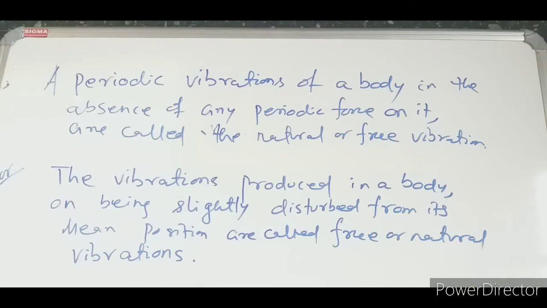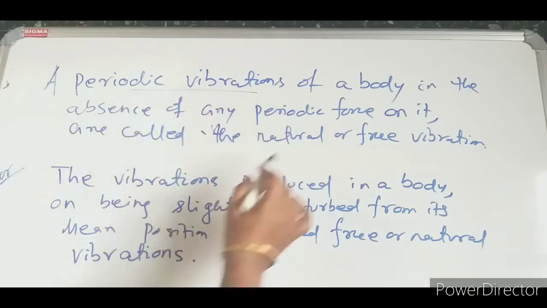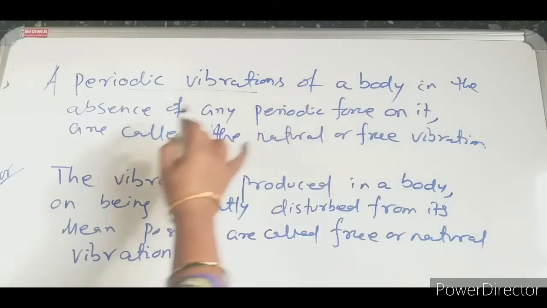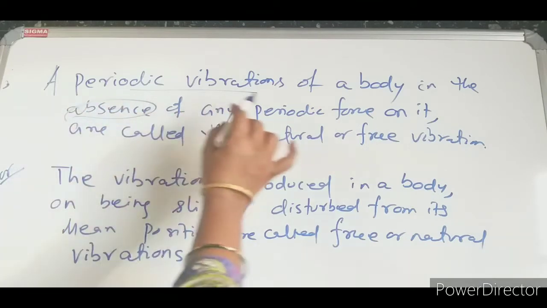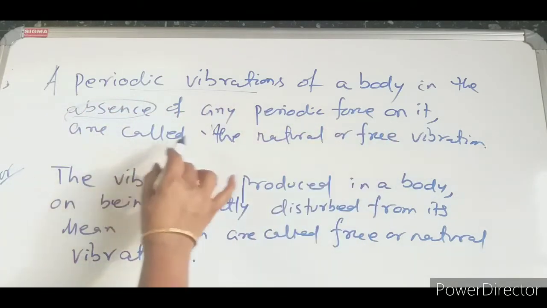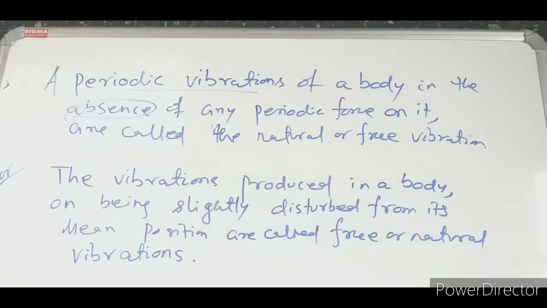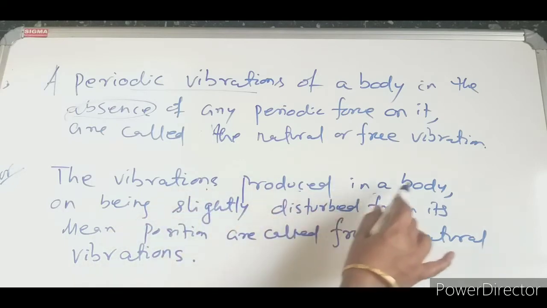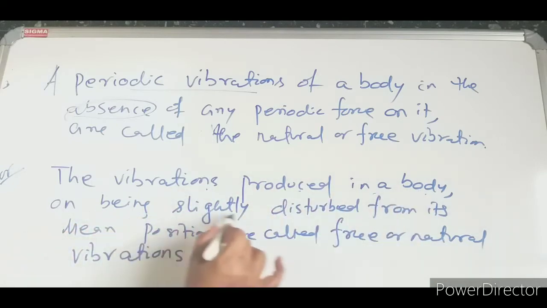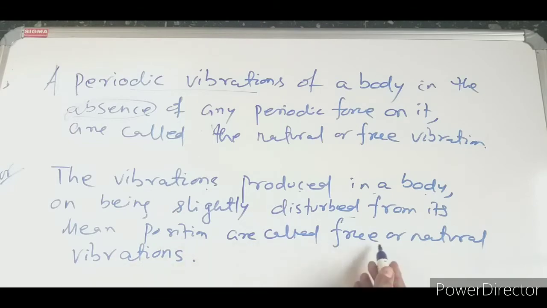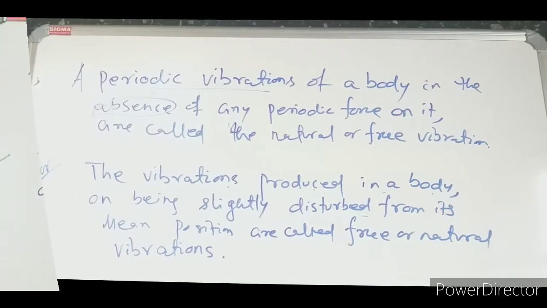Now let us see the definition of natural vibration or free vibration. A periodic vibration of a body in the absence of any periodic force on it is called natural or free vibration. Otherwise we can say, the vibrations produced in a body being slightly disturbed from its mean position are called free or natural vibration.